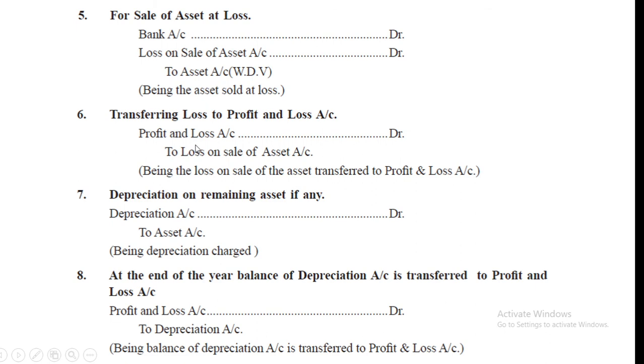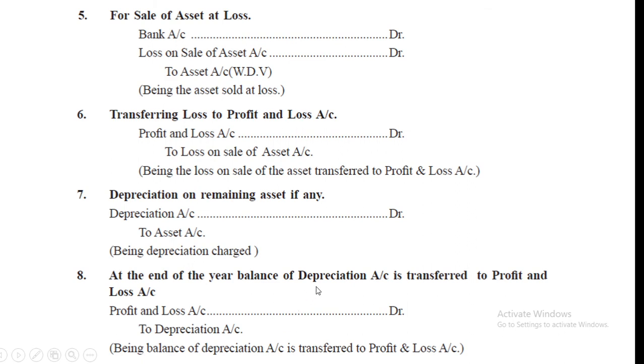Sale of asset at loss: bank account debit, loss on sale of asset account debit to asset account. Then transferring loss to profit and loss account: profit and loss account debit to loss on sale of asset account. Depreciation on remaining asset: depreciation account debit to asset account, and at the end of the year the balance of depreciation is transferred to profit and loss account. Profit and loss account debit to depreciation account.